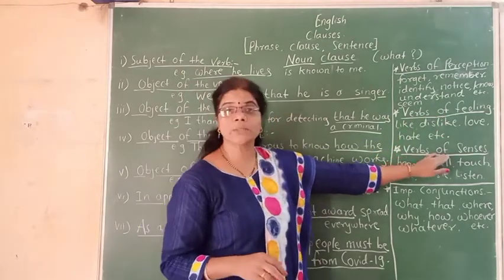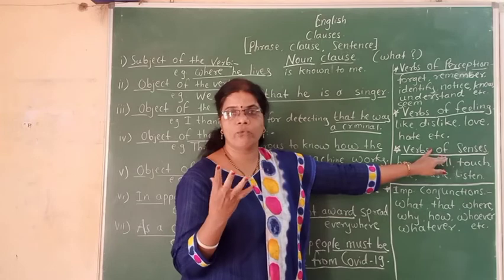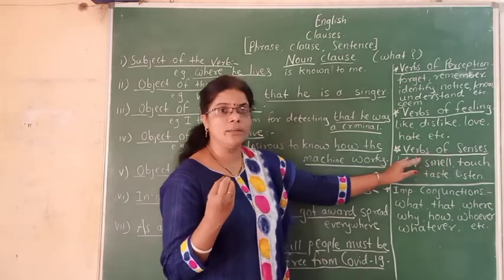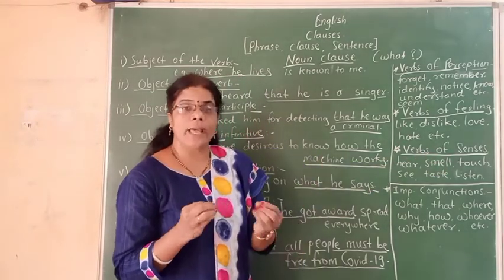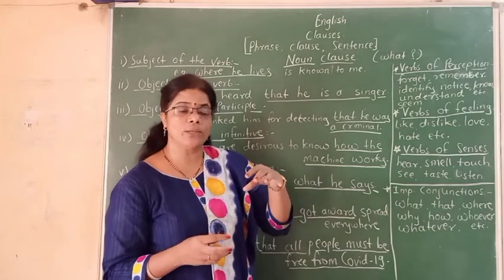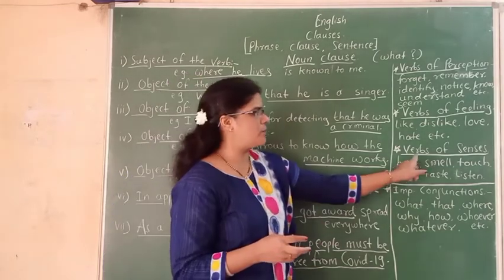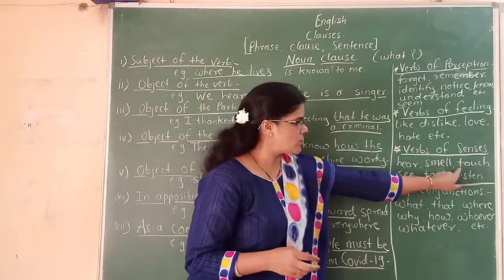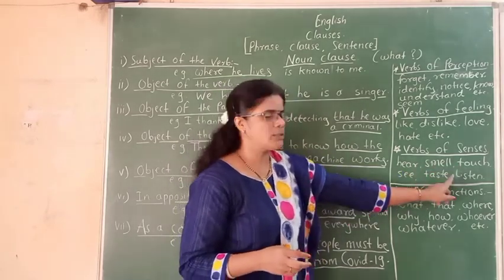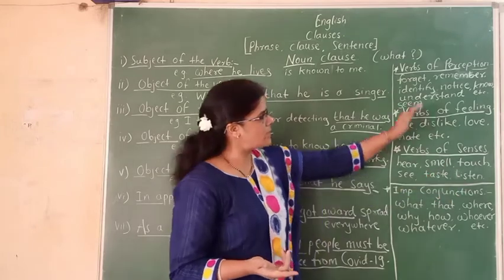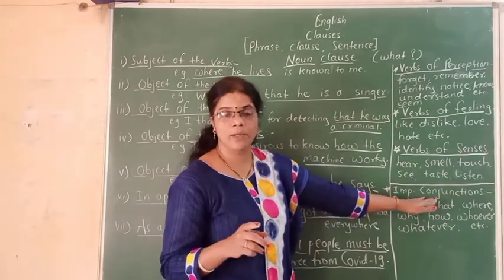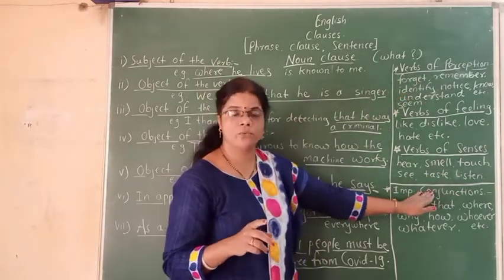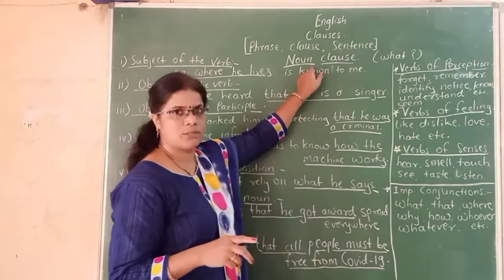Then verbs of senses. We know we have five sense organs, and the action words related to these five senses are verbs of senses: hear, smell, touch, see, taste, listen, etc. We have to remember these verbs, because with these verbs you will find the noun clause.